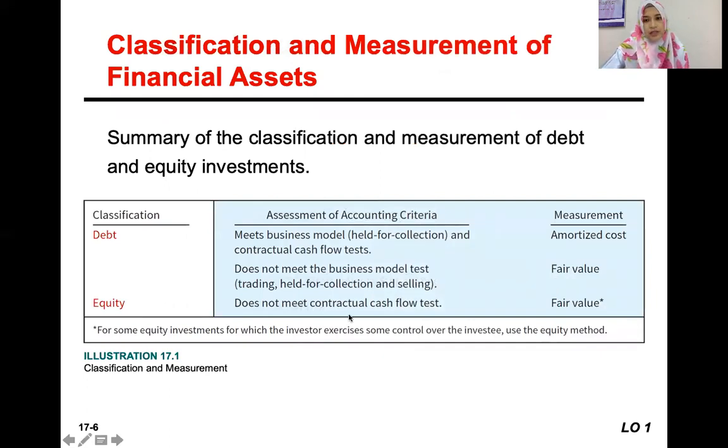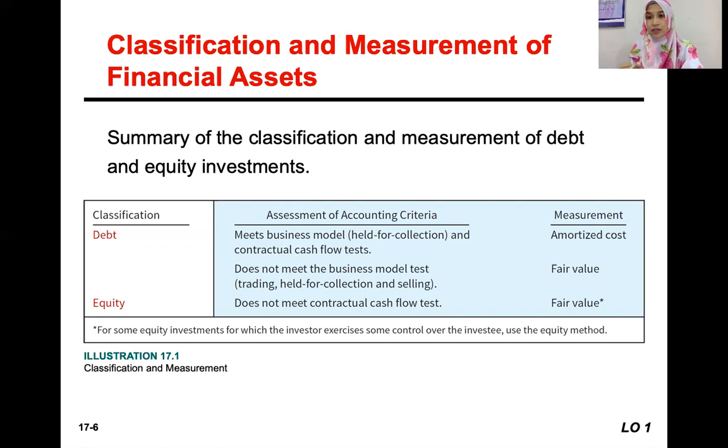Okay, in summary, how do we classify and how do we measure those financial assets? Let's say for the first major category of investment, the debt investment, yeah? If it meets the business model of held for collection and the contractual cash flow test, it means that the debt investment is held until maturity for the purpose of collection later on, okay?